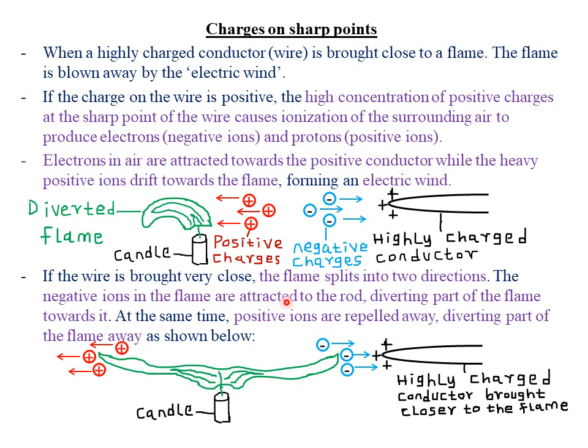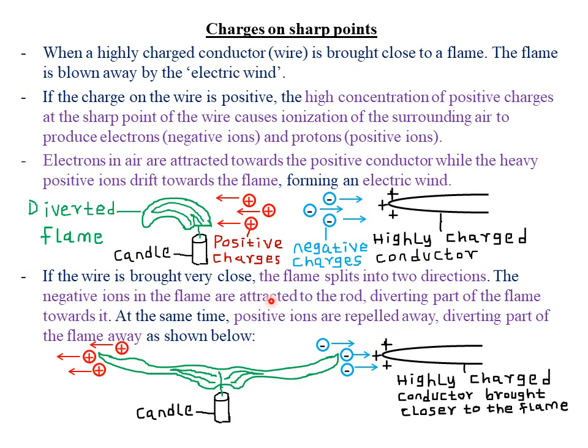Then remember, when you bring a positively charged conductor very close to the flame, the flame will be ionized, such that we shall have production of positive and negative ions within that particular flame. After that, the negative ions that have been produced due to the ionization process in the flame will be attracted toward the positively charged conductor, because remember, unlike charges will always attract each other. At the same time, the positive charges produced by the ionization process will be repelled by the highly positively charged conductor, because like charges will always repel each other.